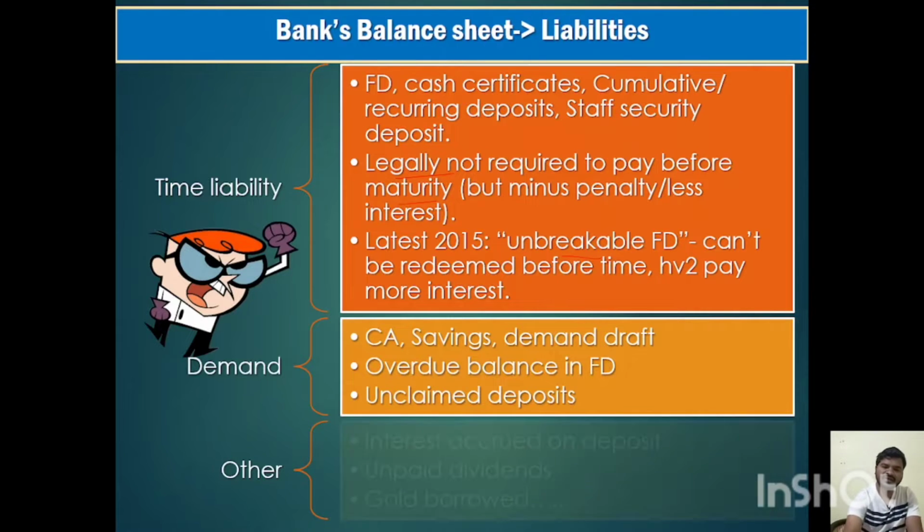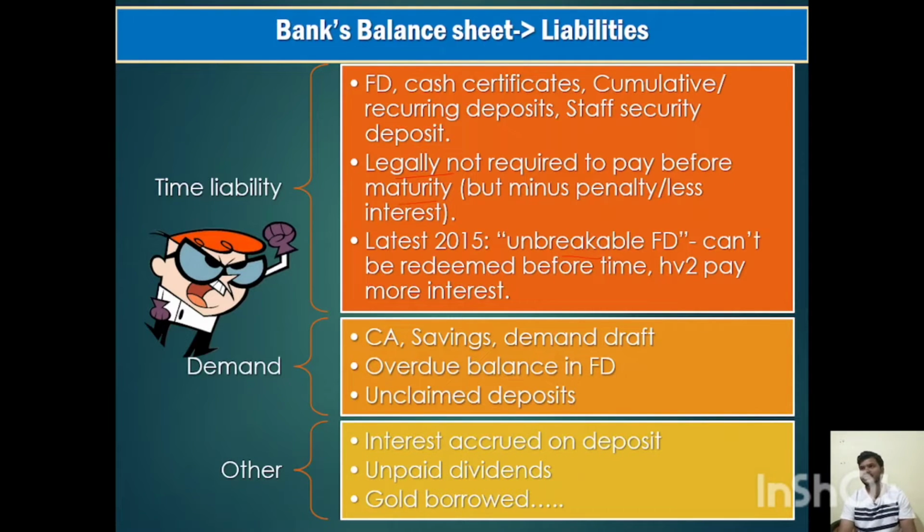And other liabilities, like interest accrued on deposits. I have told that FDs cannot be broken within some time, so the interest accrued on those demand deposits or fixed deposits will be called other liability. And unpaid dividends: the bank will make some profits and it has to pay dividends to its investors. So all these things, gold borrowed, are other liabilities of a bank. So we have seen time liability, demand liability, and other liability of a bank.